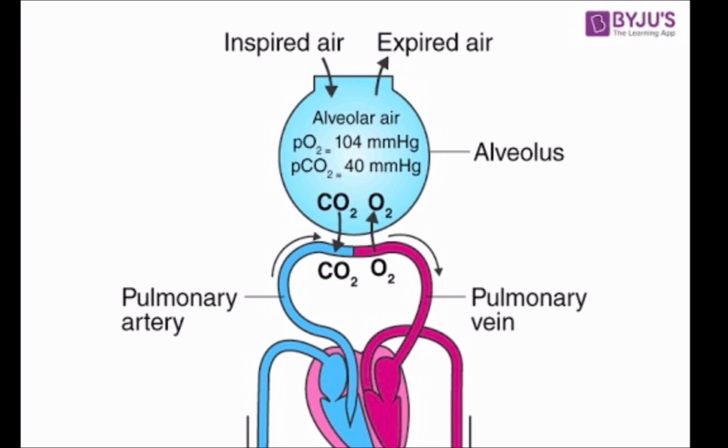Okay, so when we inspire air, what happens? The alveolus is filled with the air containing oxygen and carbon dioxide. Here the PO2 is 104 millimeter of mercury and PCO2 is 40 millimeter of mercury.